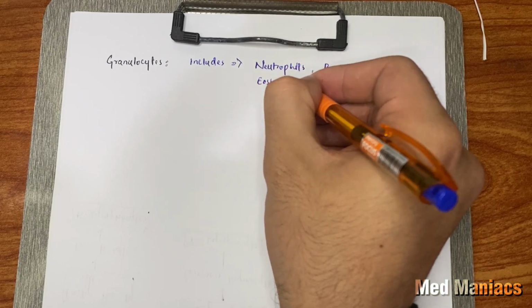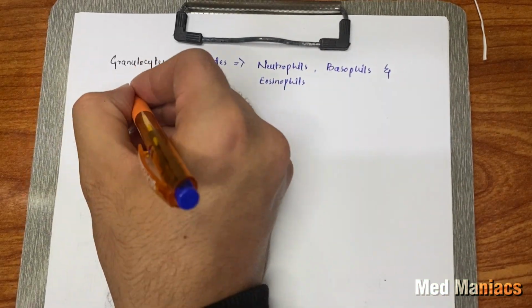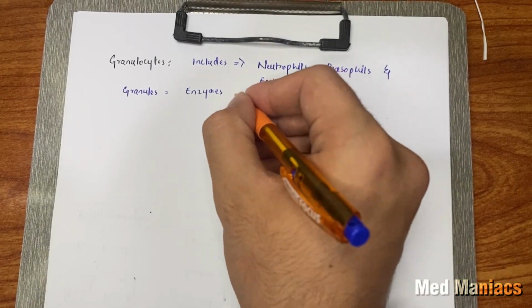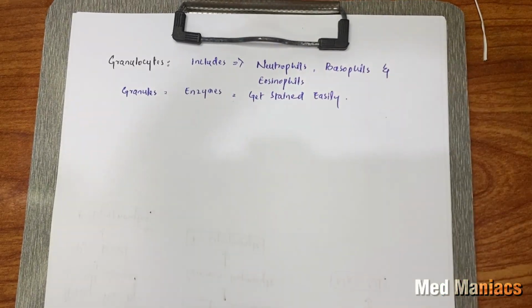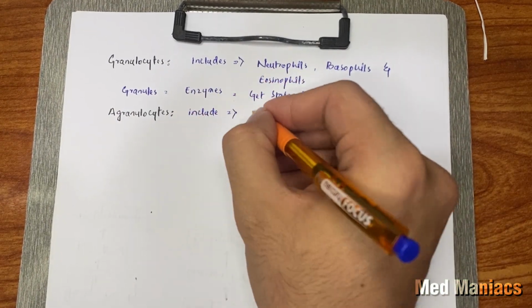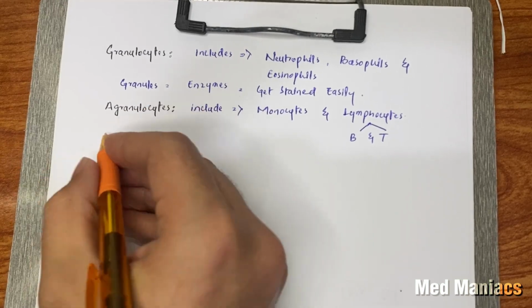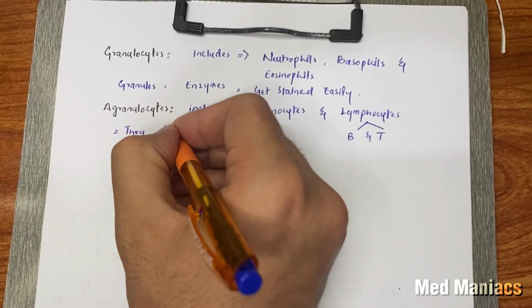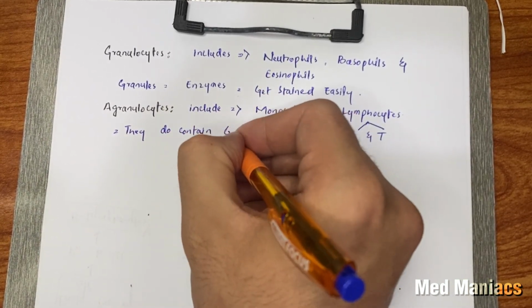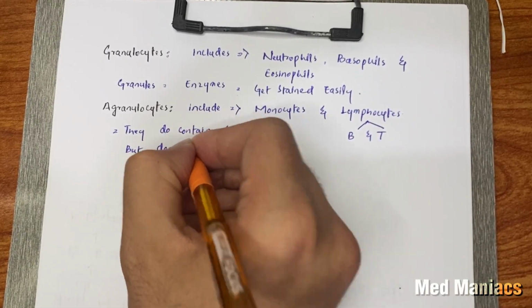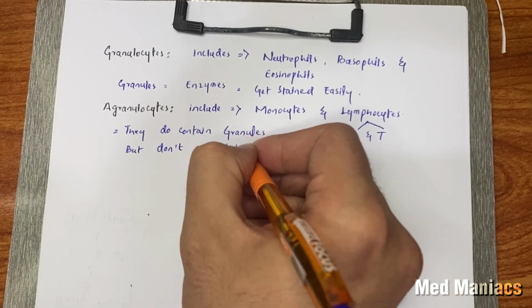We must remember that granulocytes are the WBCs having granules in them, and granules contain different types of enzymes. Agranulocytes include monocytes and lymphocytes. Now if somebody asks you what is the difference between granulocytes and agranulocytes, one thing we must remember is that agranulocytes also contain granules, but they don't get stained easily.